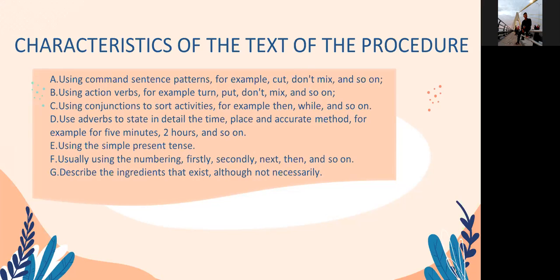C. Using conjunctions to sort activities, for example, then, will, and so on. D. Using adverbs to state in detail the time, place, and accurate method, for example, for 5 minutes, 2 hours, and so on.